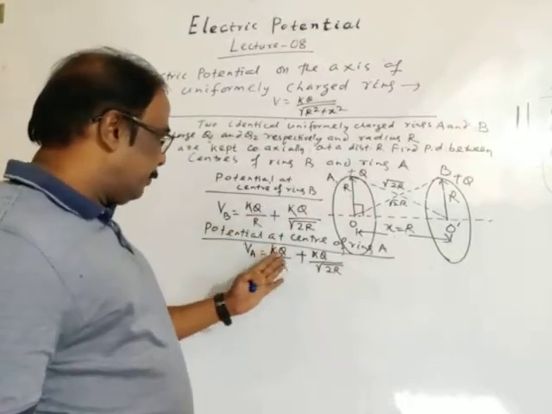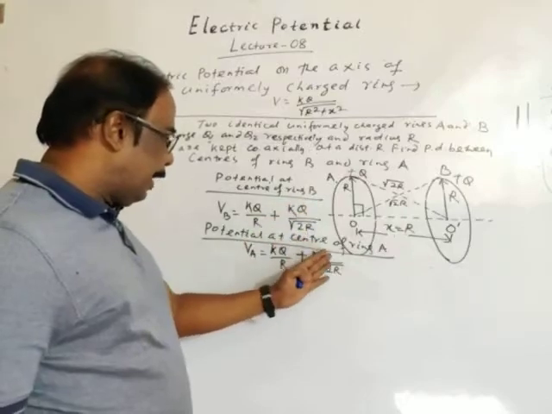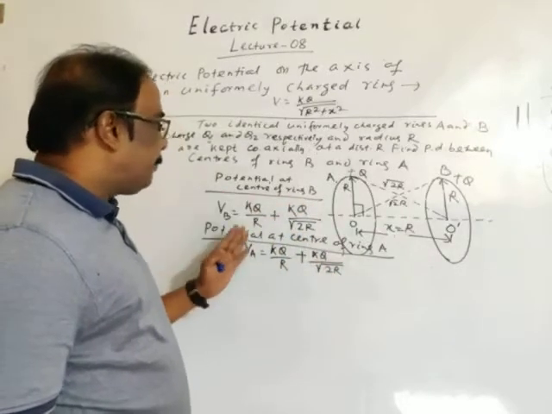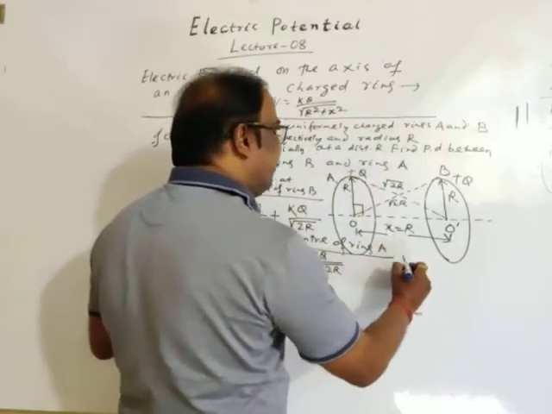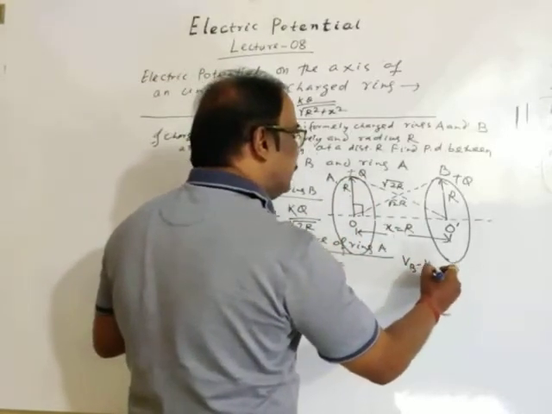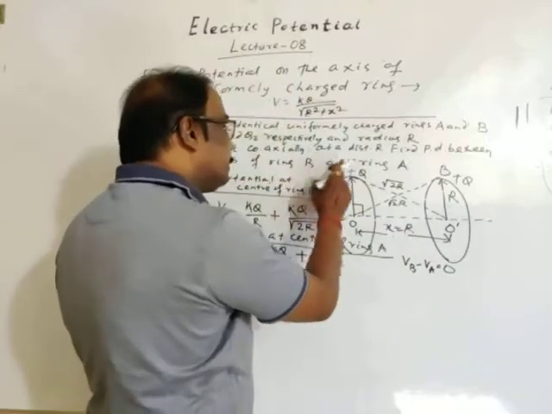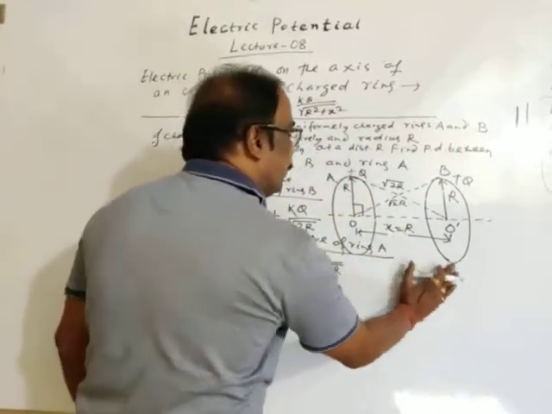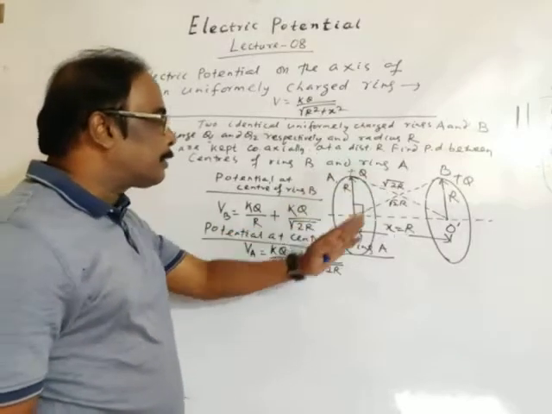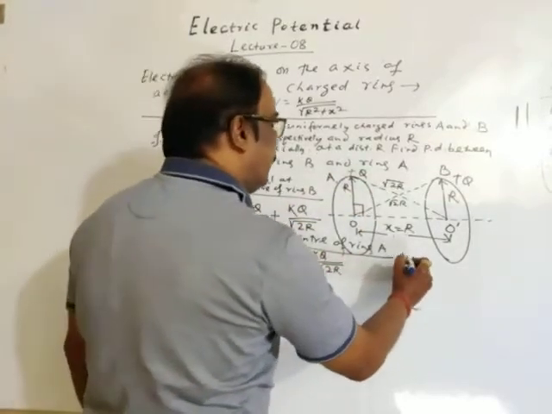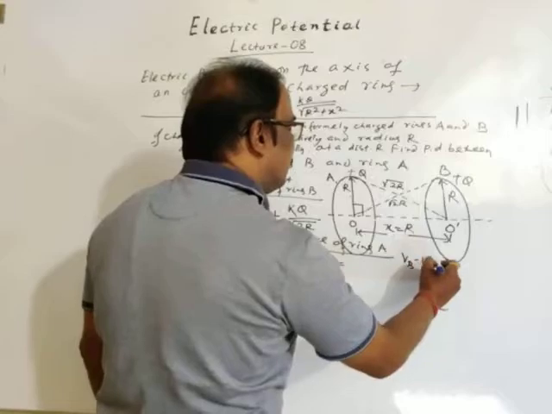Kq by r, kq by r, kq by root 2r, kq by root 2r, then Vb minus Va. If the charge is the same, then Vb minus Va will be 0. Potential difference between B and A is 0. This is the first case. If we take the charge the same, then Vb minus Va will be 0.